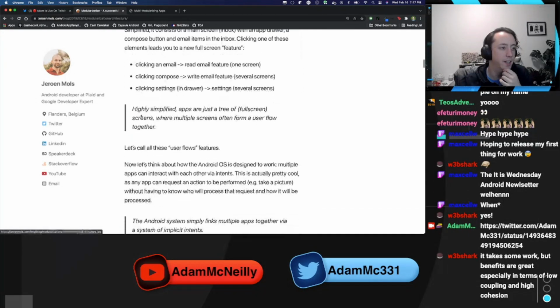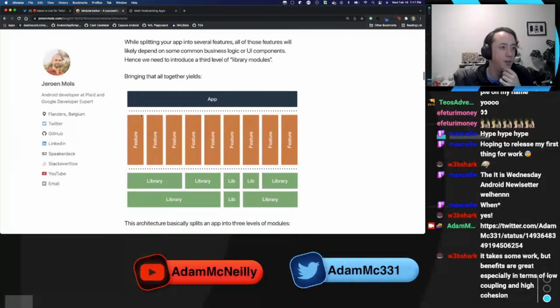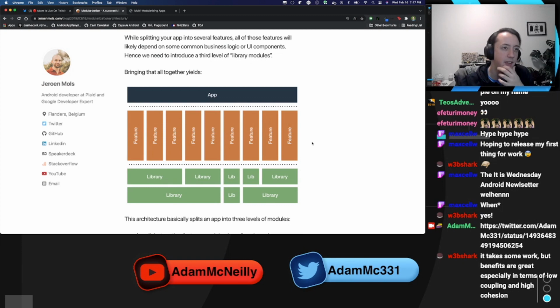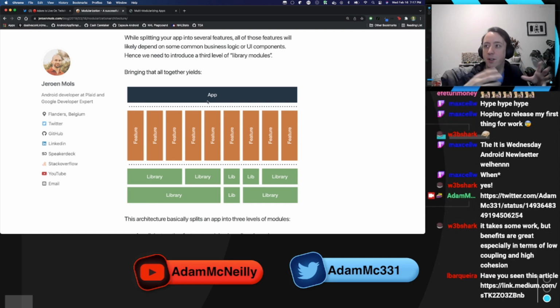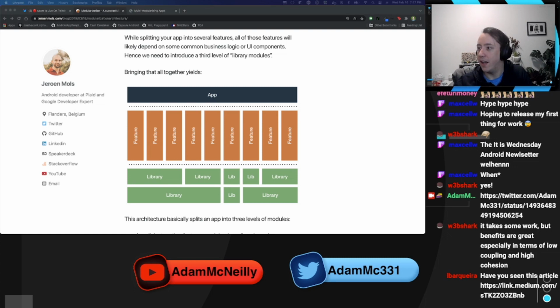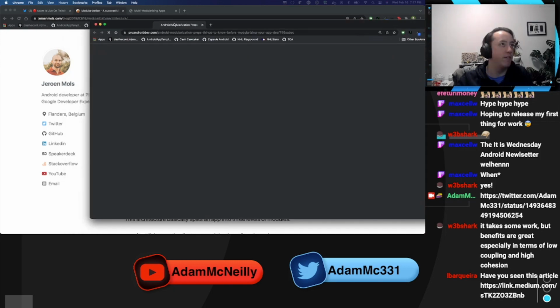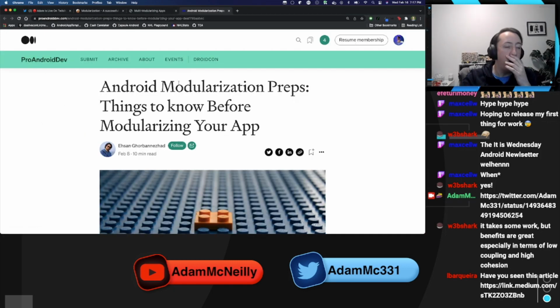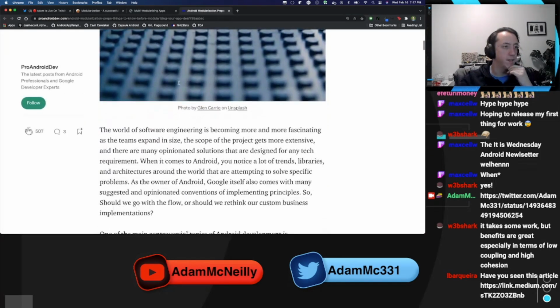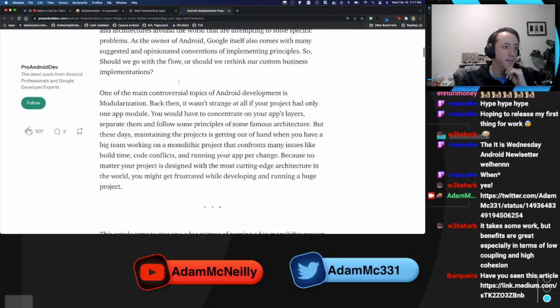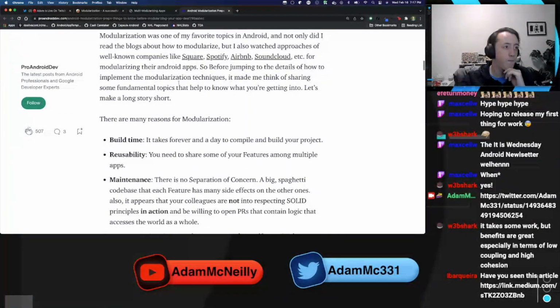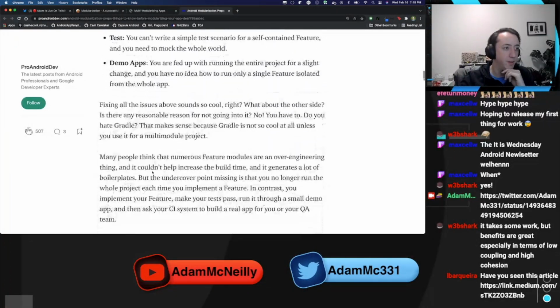I could talk about a little bit of what I'm concerned about. Okay, here's how I've seen it. I've seen this a lot where your app is split up into feature modules. So each screen could be, let me see, another article. I have not seen this one. I'll probably make a collection of all these if other people want to look at them, by the way. Yep, talking about all the same stuff.